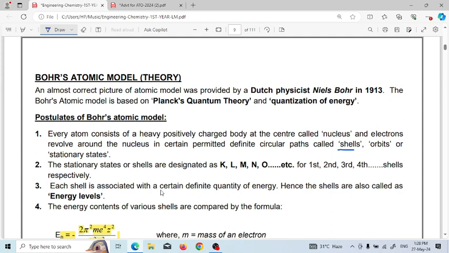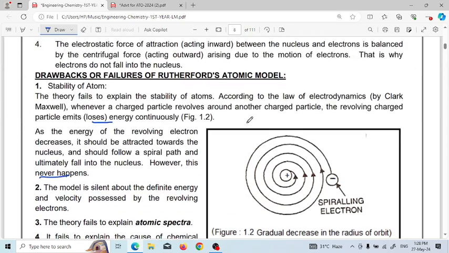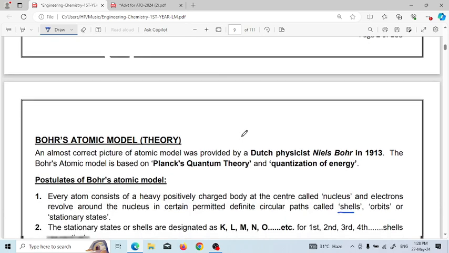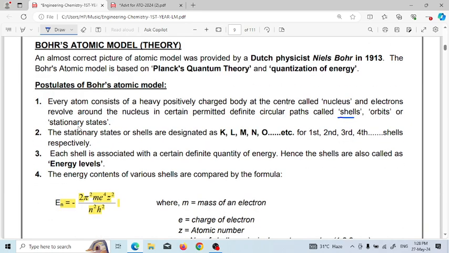Next, each shell is associated with a certain definite quantity of energy. Hence, the shells are called energy levels. As we stated, the Rutherford model cannot explain the definite energy and velocity possessed by the revolving electron, and in this model, Bohr associated a certain definite energy level with these shells. So these shells are called energy levels.